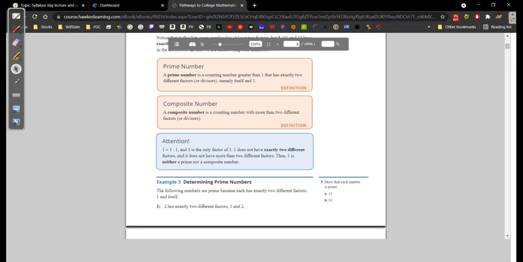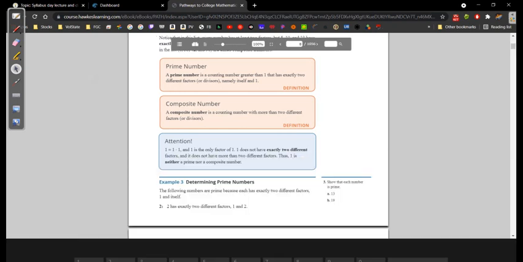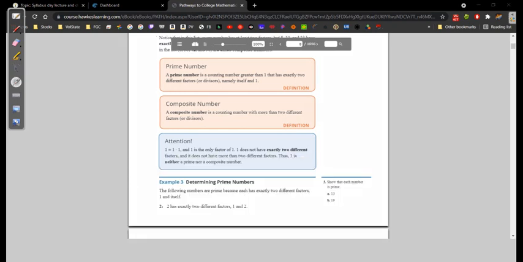Okay, look at the attention here. 1 is equal to 1 times 1, and 1 has the only factor of 1. It does not have exactly 2 different factors, and does not have more than 2 different factors. Okay, thus 1 is neither a prime nor a composite number. Okay, it's important to know.